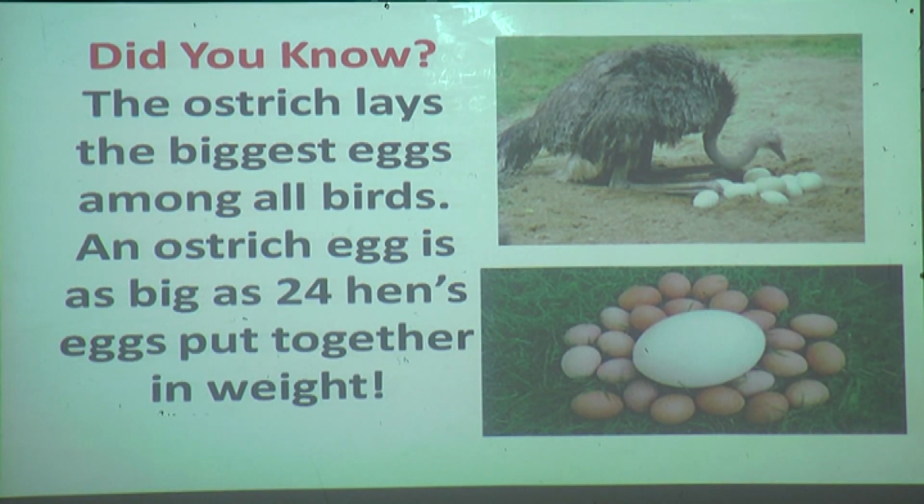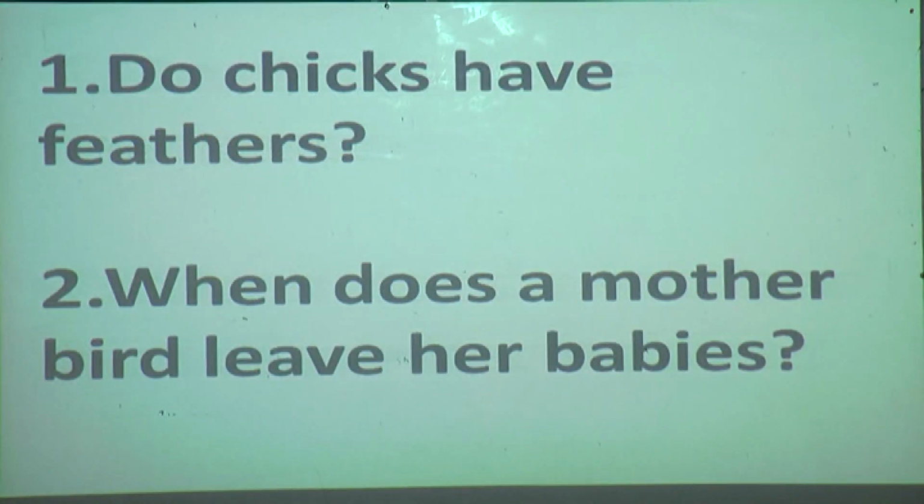So what they are saying is that the ostrich bird lays a very big egg in size. So how much is it when we compare with other eggs? Like if we keep 24 other eggs together, it looks like one ostrich egg. Got it? In weight, yes.